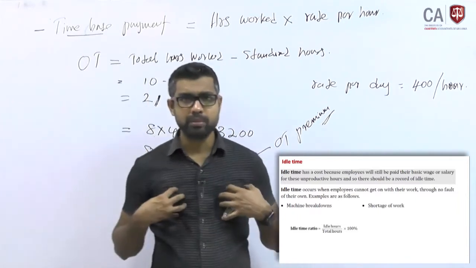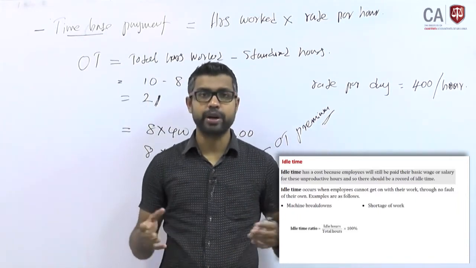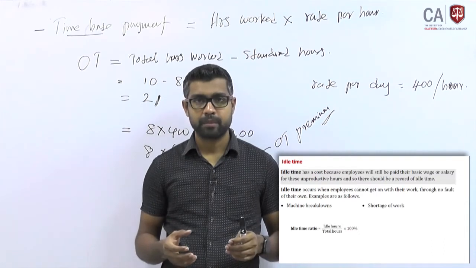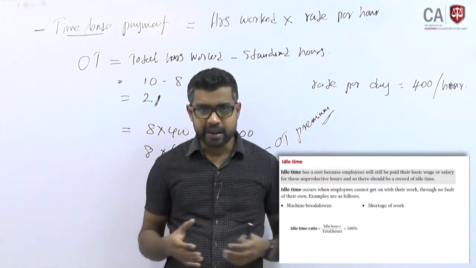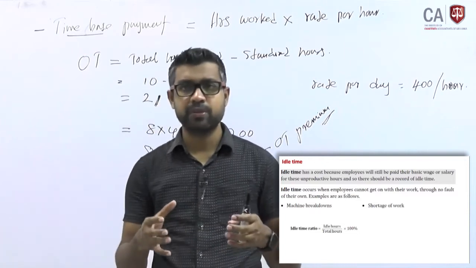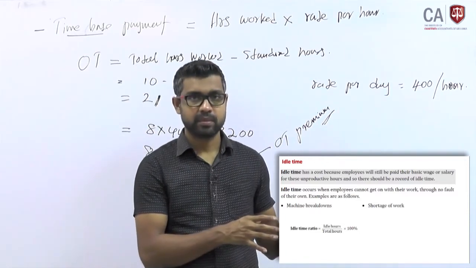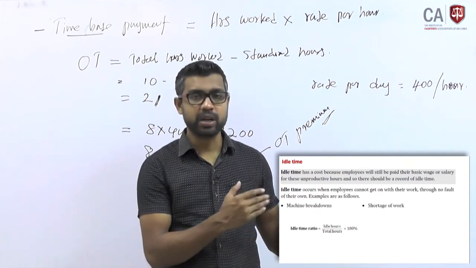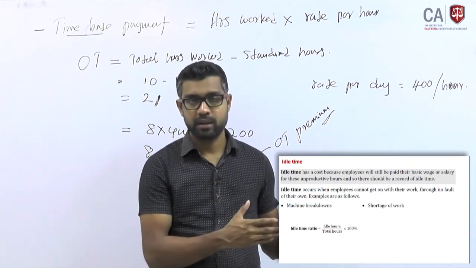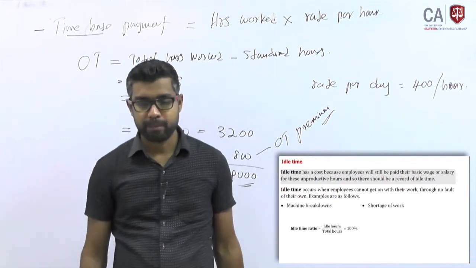It is not my problem. I'm ready to stitch garments, but no orders. This idle time is created not because of my own reasons, right? This is beyond the control of the employee. Therefore, you are eligible for the payment.